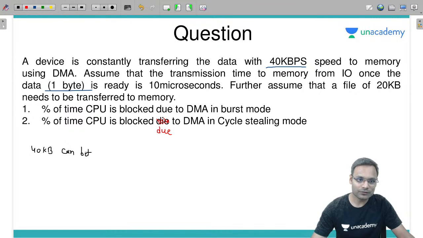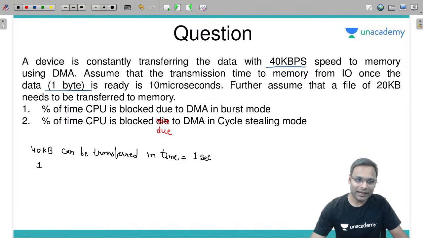can be transferred in how much time? In the time equal to 1 second.